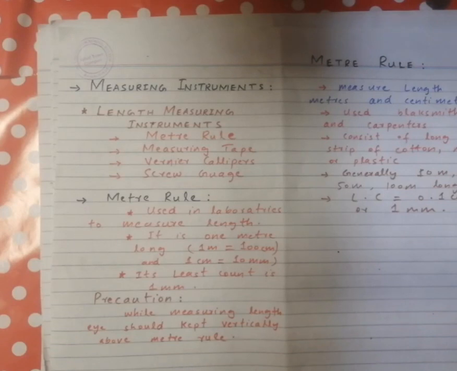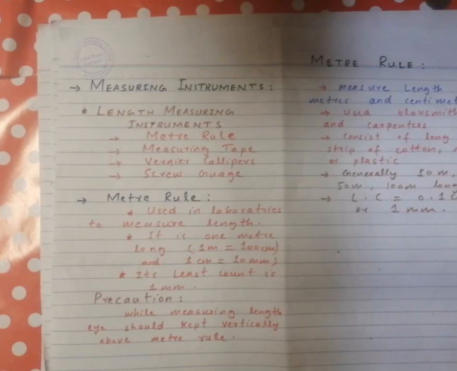Now, what are the precautions we must take care of while measuring length? While measuring length with the help of a meter rule, we should keep our eye vertically above the meter rule so we can take an accurate reading.